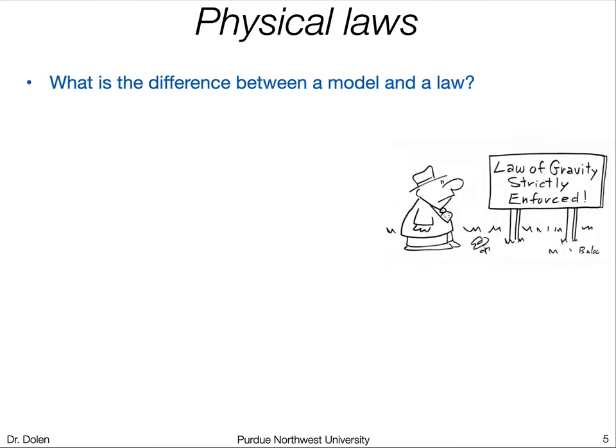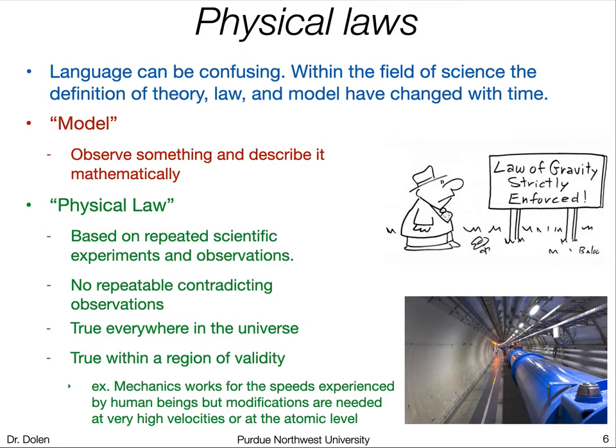Okay, let's talk a little bit about physical laws. We'll talk a lot about the concept of physical laws in this class, things like Newton's laws, right? But we're also going to talk a lot about the concept of modeling. So let's discuss those really quickly. Language can be confusing here. Within the field of science, the definitions of a theory, a law, and a model have changed with time. But almost always in science, what we're doing is modeling. We're observing something in the world around us, and we're trying to describe it mathematically, right? That's modeling. We use the phrase physical law when something has been repeated many, many times.